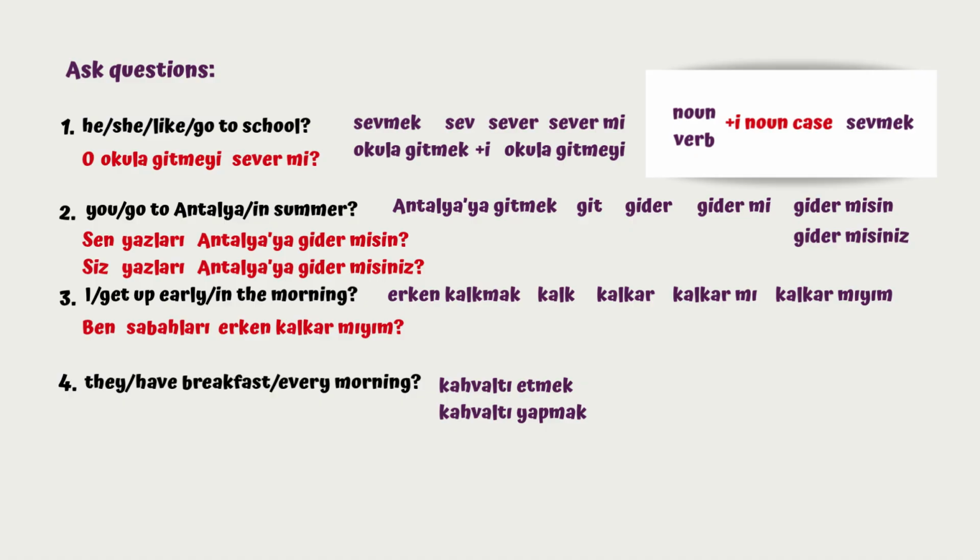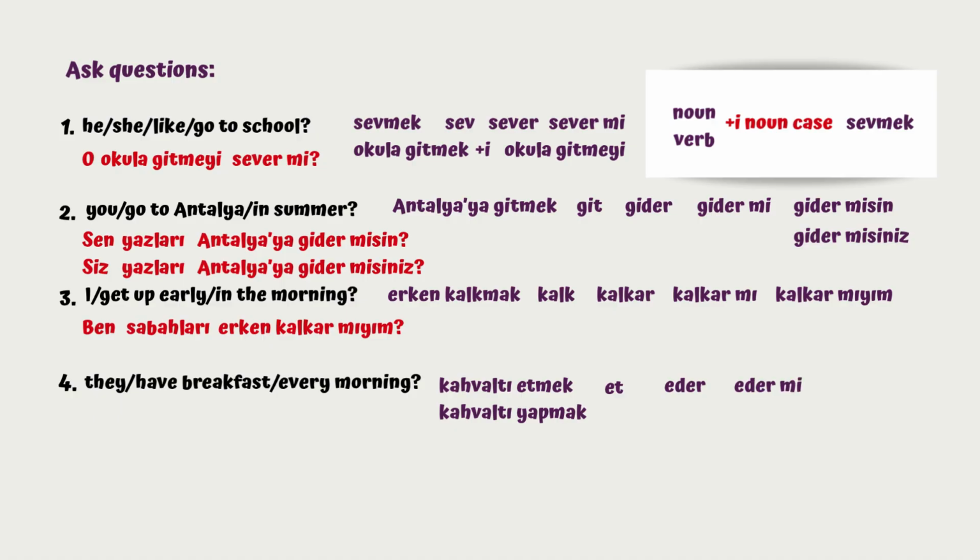So let's take a look at kahvaltı etmek. I will get rid of mek, is et. It's one syllable word. Again, I'm going to attach er or ar. It's going to be er because last vowel and the only vowel is e. And the t changes to d, so eder. I'm going to attach question form suffix mi, mı, mu, mü. Last vowel of eder is e, so it's going to be mi, eder mi.